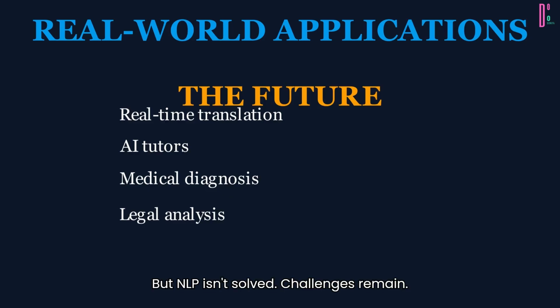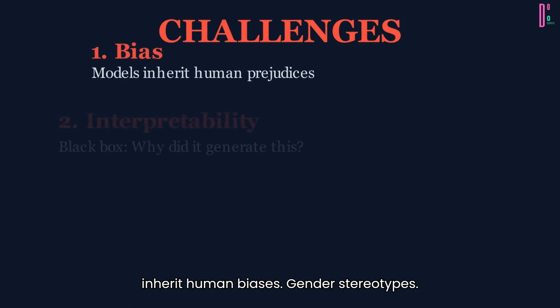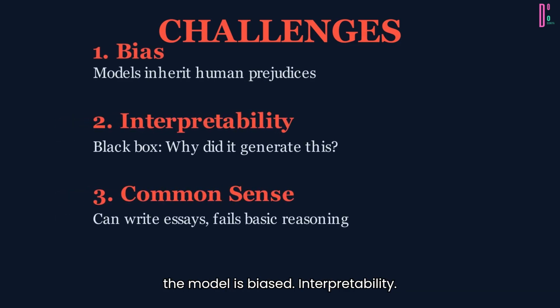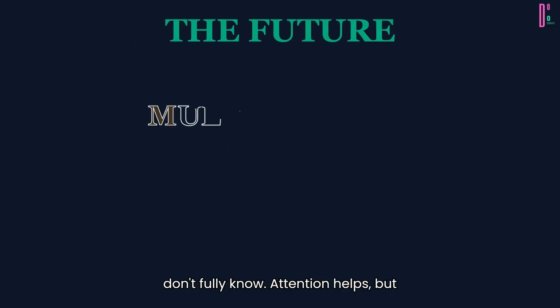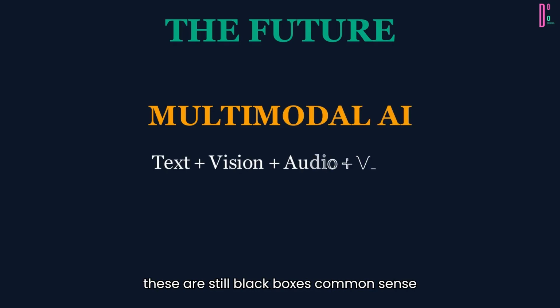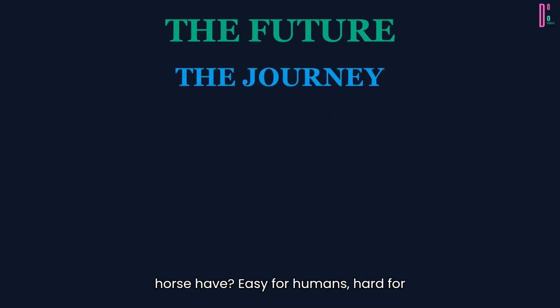But NLP isn't solved. Challenges remain. Bias. Models trained on internet text inherit human biases, gender stereotypes, racial prejudice. If the data is biased, the model is biased. Interpretability. Why did the model generate this? We don't fully know. Attention helps, but these are still black boxes. Common sense. Models can write essays but fail at basic reasoning. How many eyes does a horse have? Easy for humans, hard for models without real-world grounding.